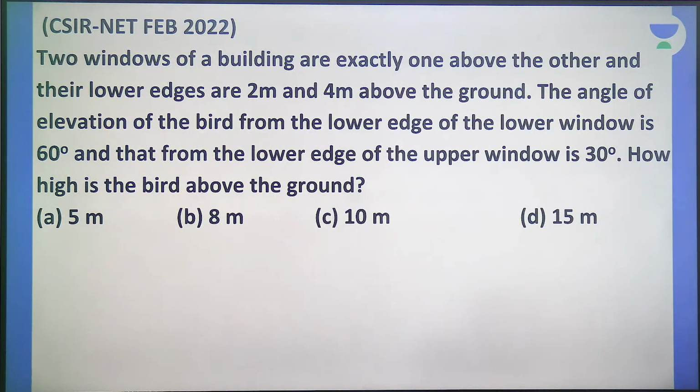Any answers? Anyone got any answers? Please mention.